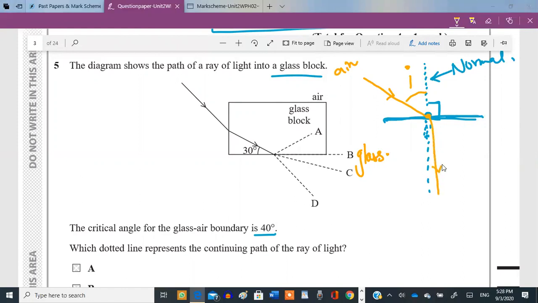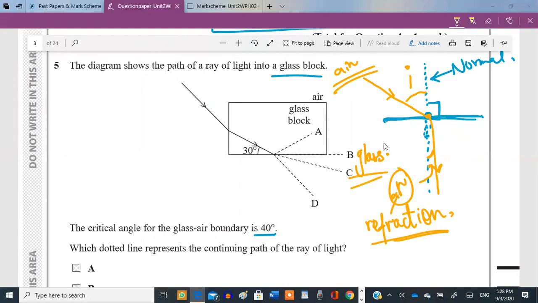The angle that this bent ray makes with the normal is called R, the refracted angle or angle of refraction. Refraction means bending of light when it enters from a lighter to a denser medium.